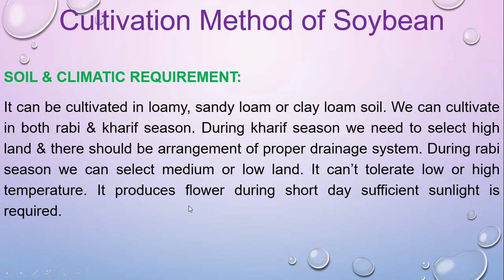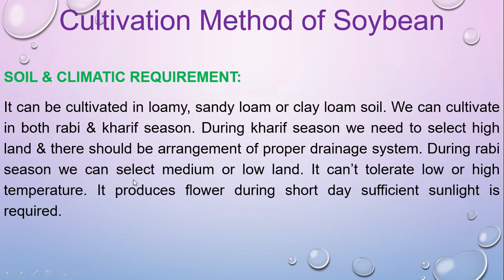Soil and climate requirement. It can be cultivated in loamy and sandy loam soil, even in clay loam soil as well. We can cultivate in both Rabi and Kharif season. During Kharif season, we need to select highland. There should be an arrangement of proper drainage system, because we know that in Kharif season rain occurs. If water stagnates in the field, that will not be good for soybean production.